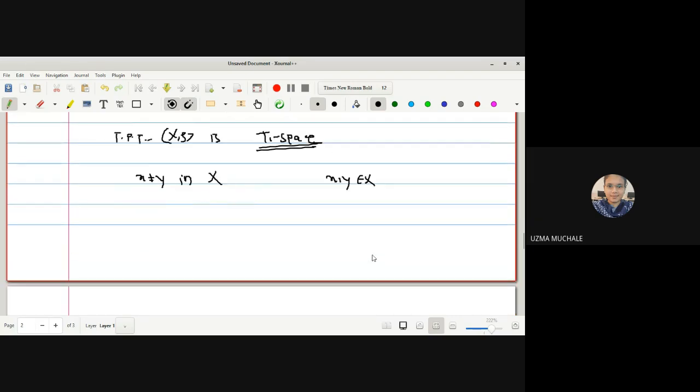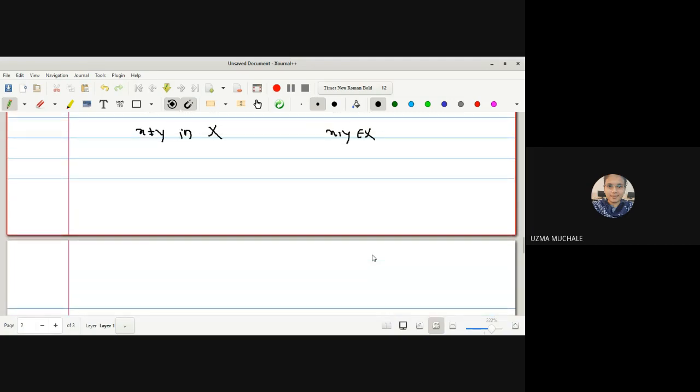Again, it is given that X, d is a metric space. If it is a metric space, d is a metric. Metric means a distance, so the distance between the two points is some r which is greater than 0. So if this r is greater than 0, again we can define the two open sets. Instead of being open spheres, now they are in the form of intervals.